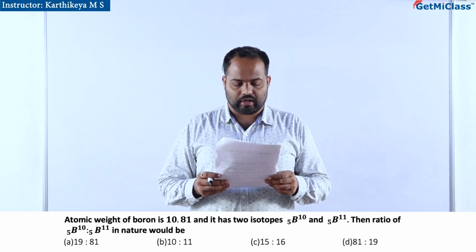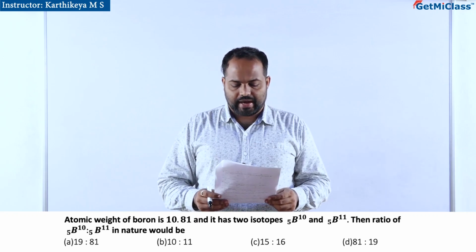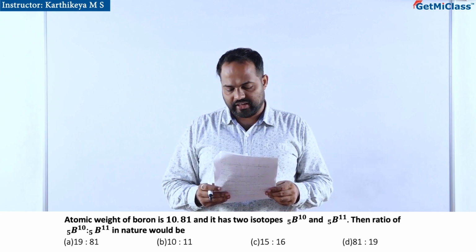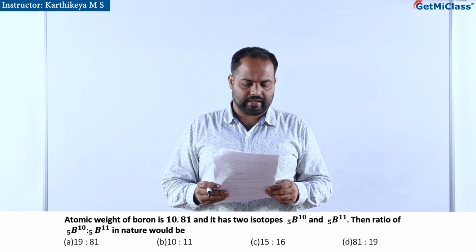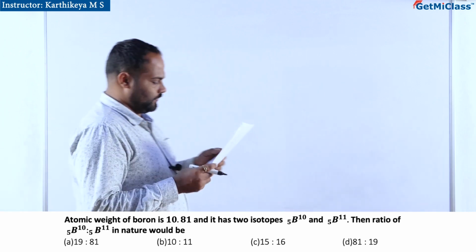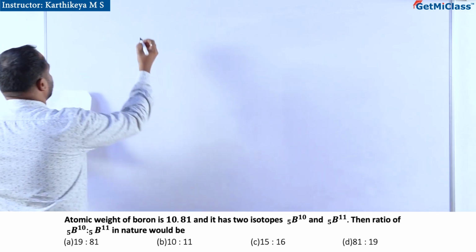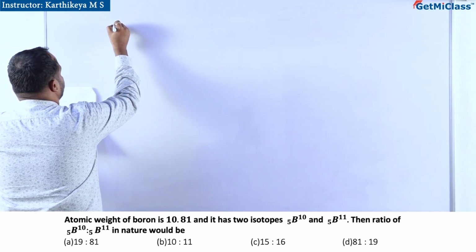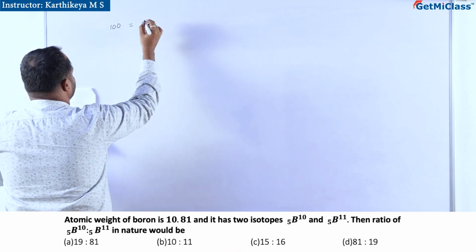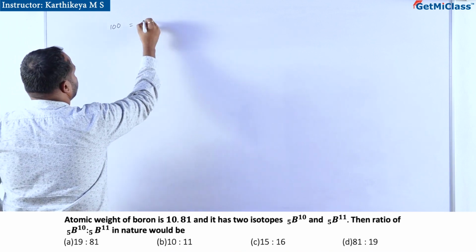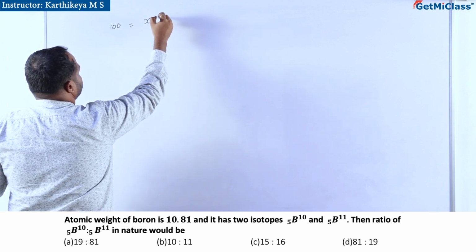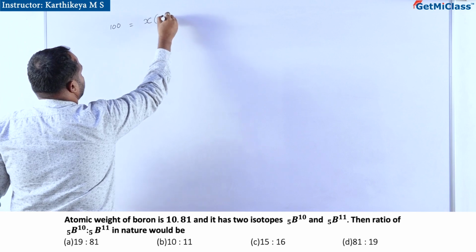The atomic weight of boron is 10.81, and it has two isotopes, 5 boron 10 and 5 boron 11. The ratio of 5 boron 10 and 5 boron 11 in nature would be, see, there are 100% atoms, out of which if I consider there are x number of boron 10 atoms, which has mass 10.